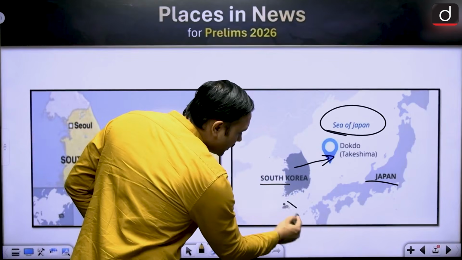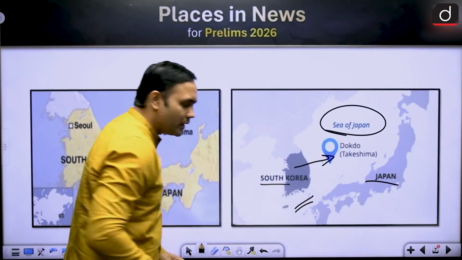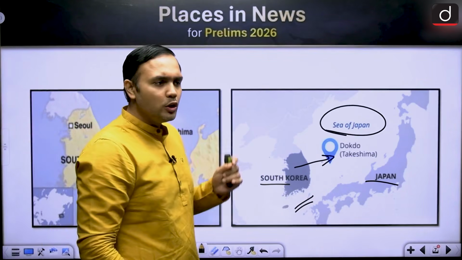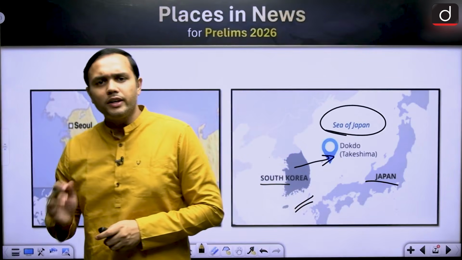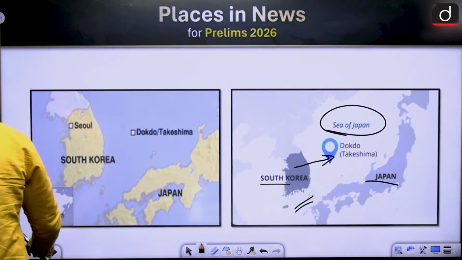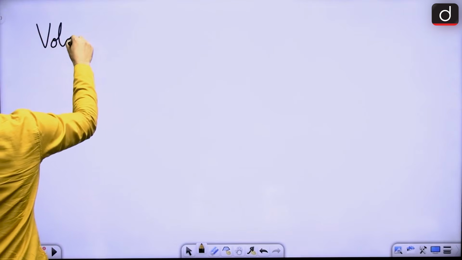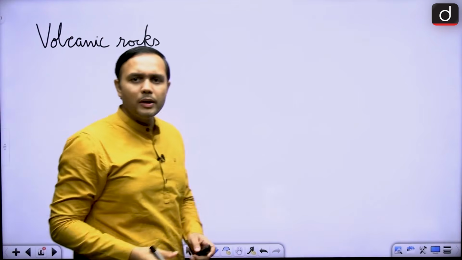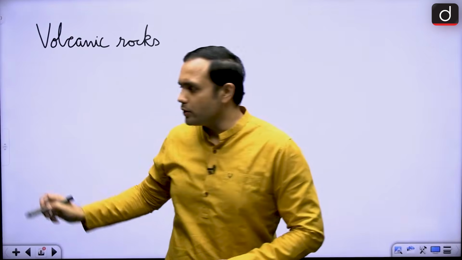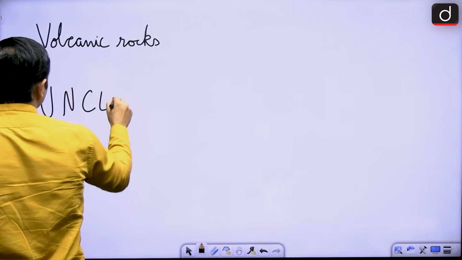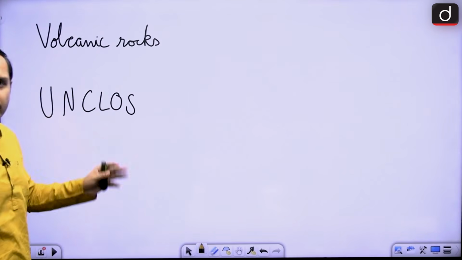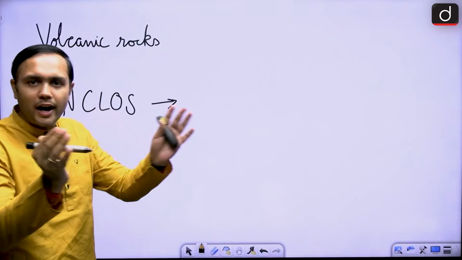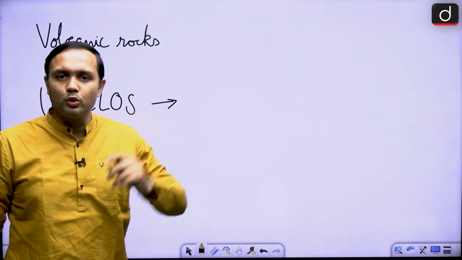And there is a Korean strait that you will find in this particular area, just for our own information. Now, what is the dispute all about? If you actually look at it, these are not really islands. These are just volcanic rocks, basically very small rocks. But under the UN clause, I'm hoping that you have heard about it, this is the Convention on the Law of the Sea, right? Under it, it needs to be an island so that you are able to claim an exclusive economic zone.